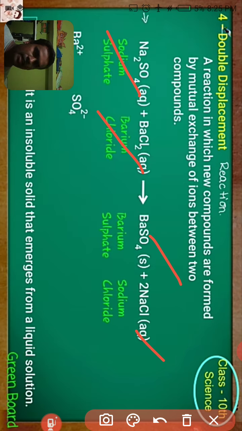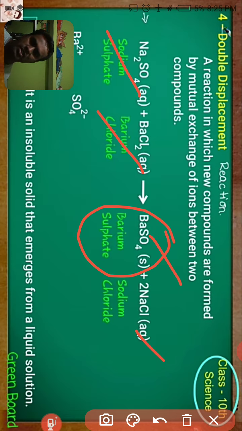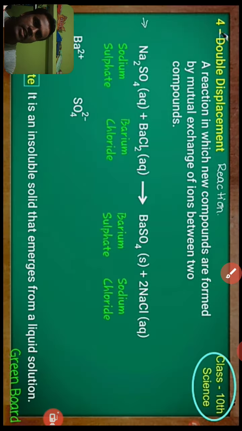The barium sulfate which is formed is a precipitate, meaning an insoluble solid is formed, right. So that's why this double displacement reaction is also called a precipitation reaction.